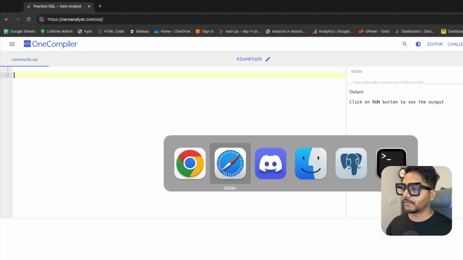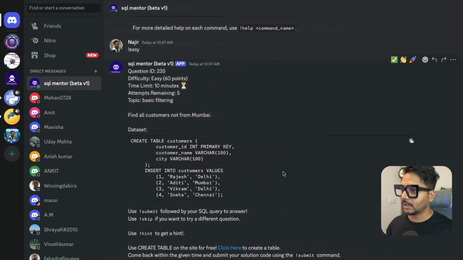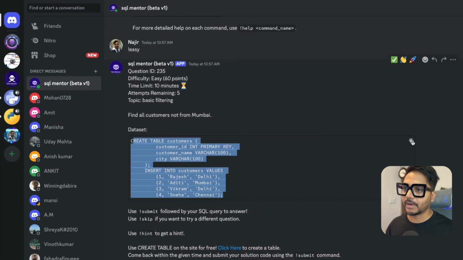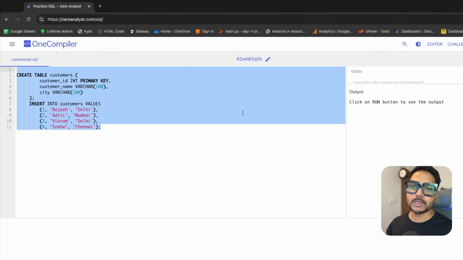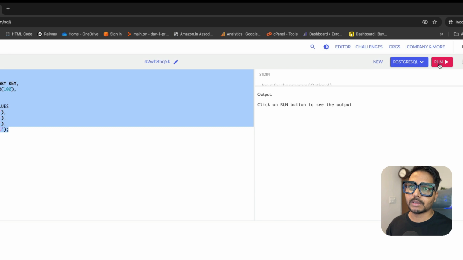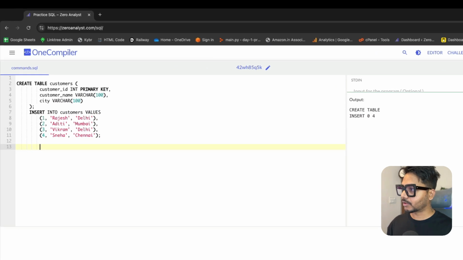Okay, so let's first get that question. You just need to copy this and data sets. You can use this copy button, or you can simply copy this way, whatever you find interesting. So once you copied it, you can come here and it is going to create the table, because at the end we will need the table. So we can click on this run button. It has created the table and inserted 4 records. Okay, now we're going to solve these problems.